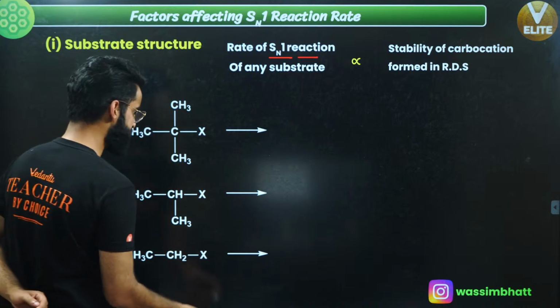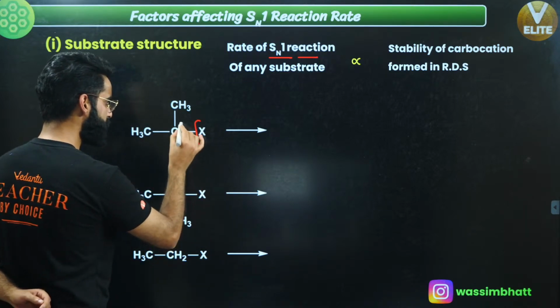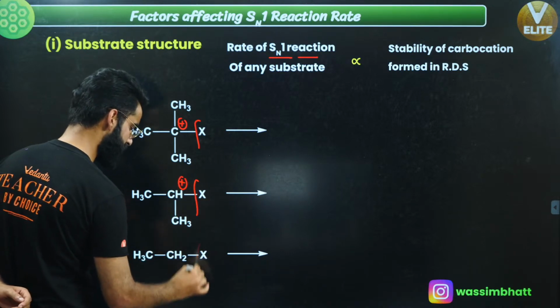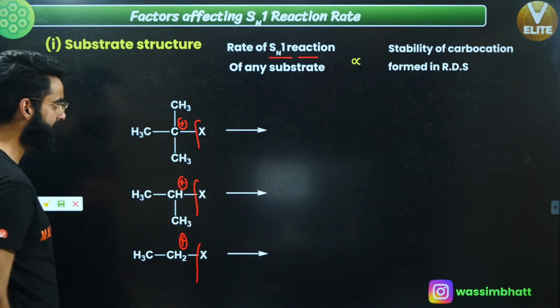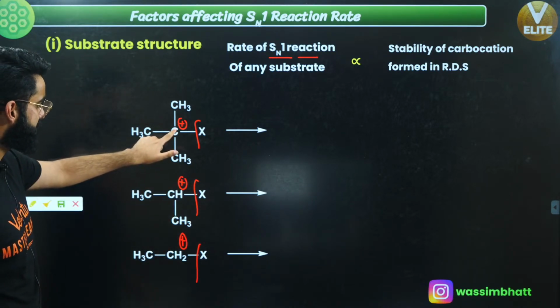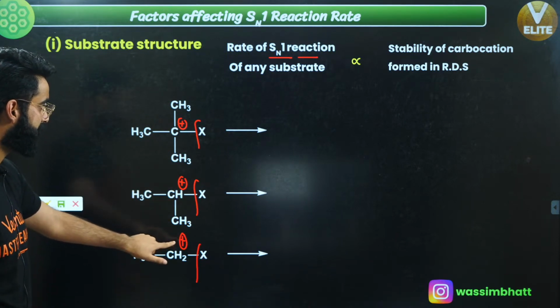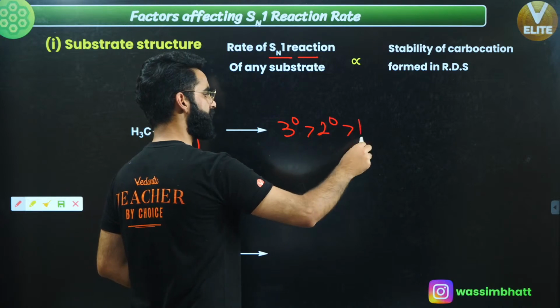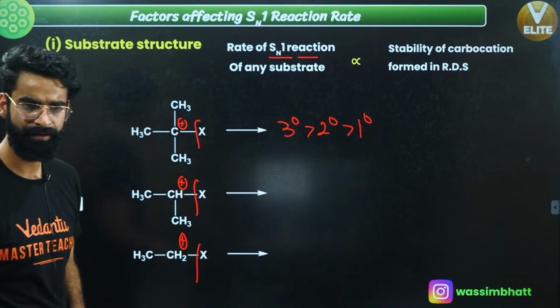See, we have got a few examples. Just take this X negative out, there'll be positive charge on this one. Again, take this out, positive charge on this one. Take this out, positive charge on this one, right? Over here I got 3 degree carbocation, 2 degree carbocation, 1 degree carbocation. 3 degree carbocation is most stable, followed by 2 degree, followed by 1 degree, followed by 0 degree, right?